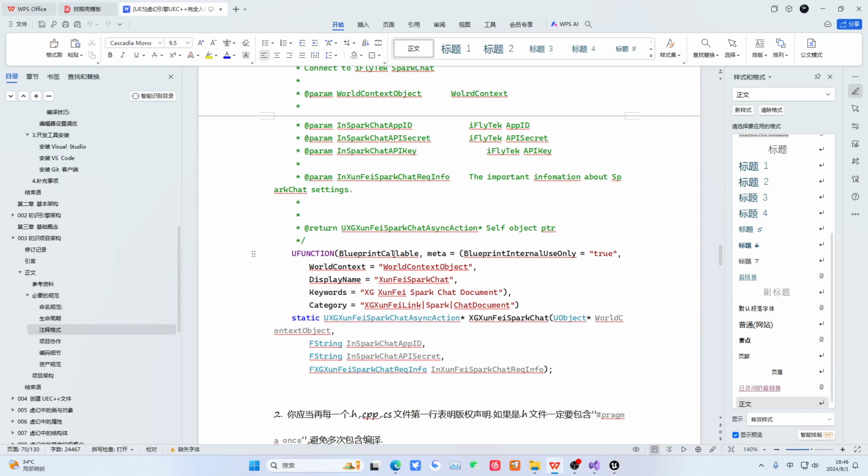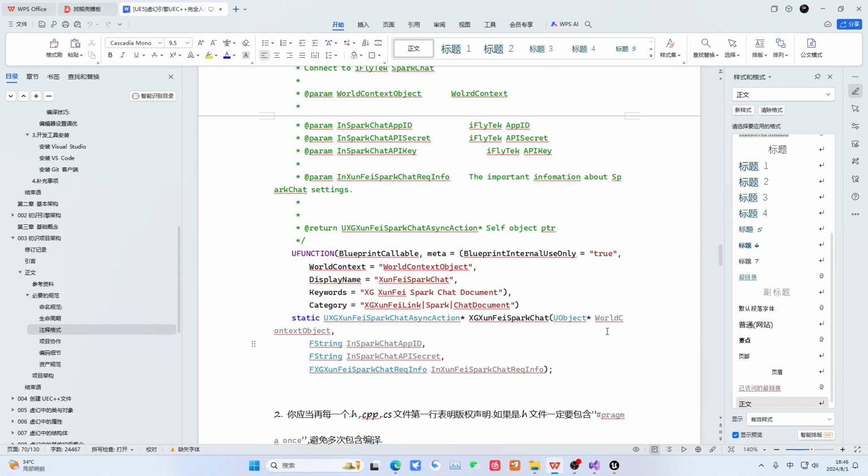Then the first macro, this is the marker inside this red. It has different functions. So this place, the first one, BlueprintCallable, only has two variables. One is the function, one is the metadata. The function is the one we actually need to use. It means the blueprint can use it. Meta is its metadata. It is mainly used within our editor.